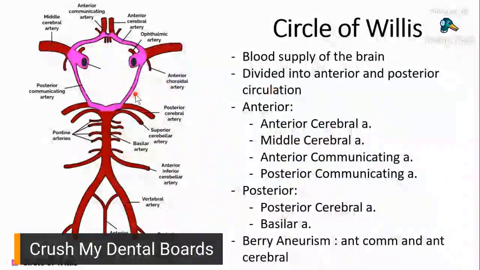Now, to complete the circle, syempre kailangan isara tong side na to. To close it off, you have your posterior cerebral artery. Again, left and right sides of your posterior cerebral artery. Now, another component of your posterior circulation would be, aside from your posterior cerebral artery, this, your basilar artery, right here.